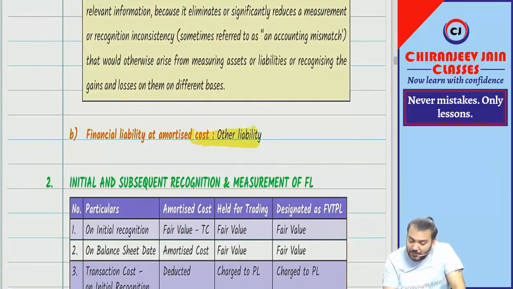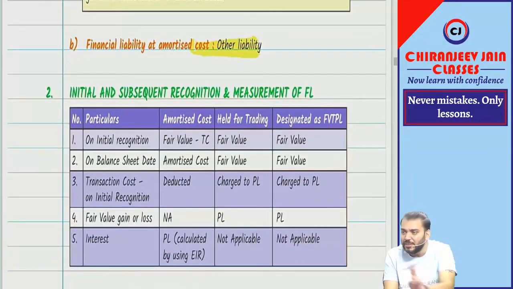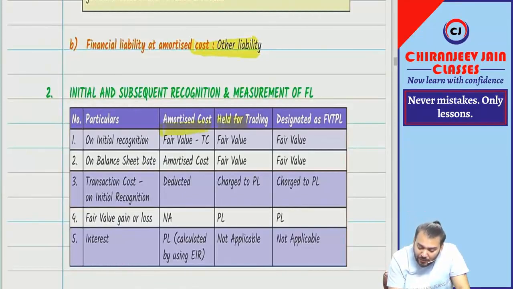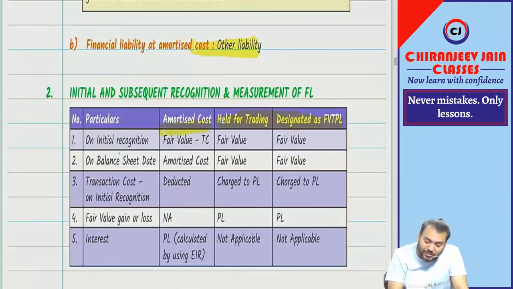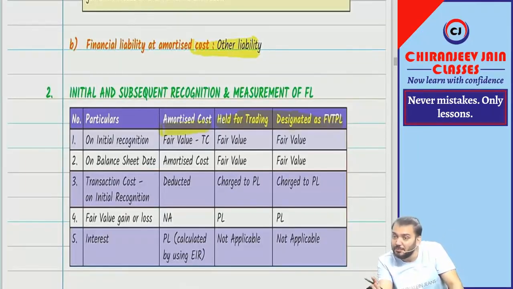So there are two types of classification. One is amortized cost and one is held for the purpose of trading or designated as FBTPL as per the option given, but both are the same, FBTPL only. Means there are two categories, AC and FBTPL. Initial recognition: for AC, it will be fair value minus transaction cost. For FBTPL, it will be at fair value. Transaction cost will be charged to PL as an expense immediately.